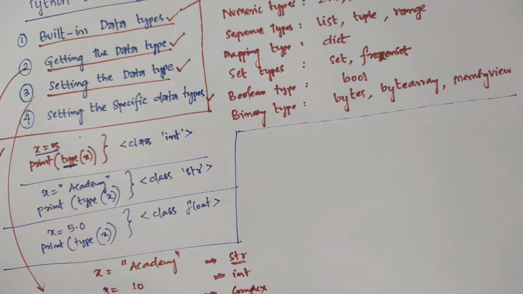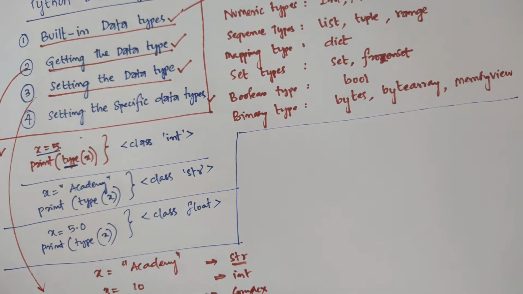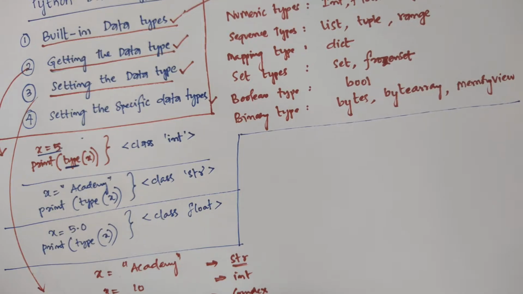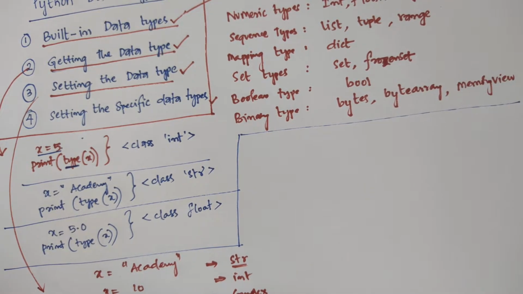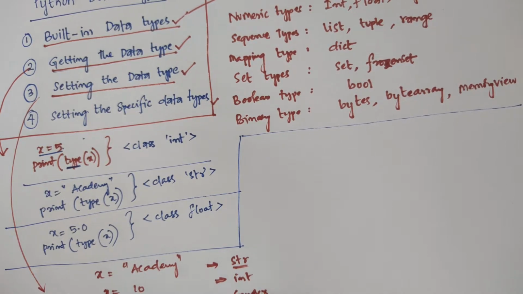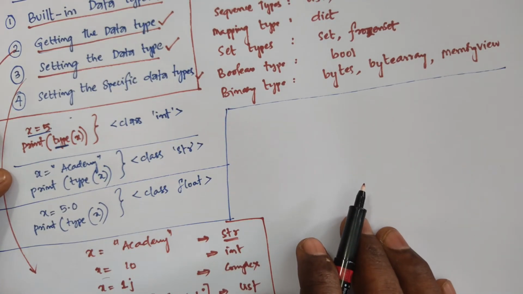For example, x = ["academy", "project"] in square brackets, the type is list. And if you use parentheses, the type is tuple. This is the example for setting the data types.